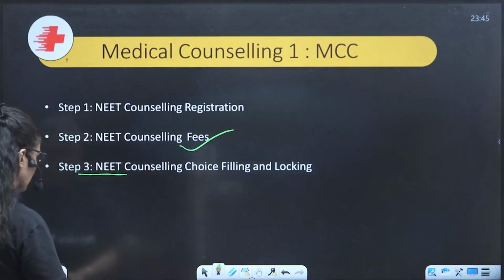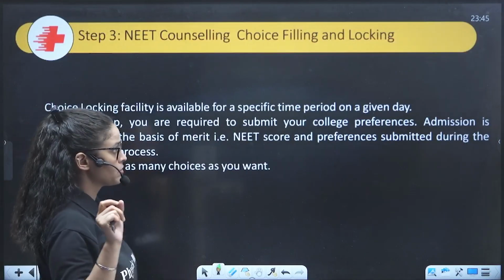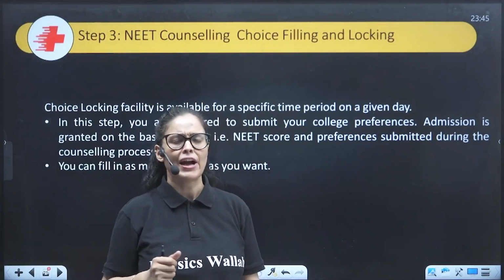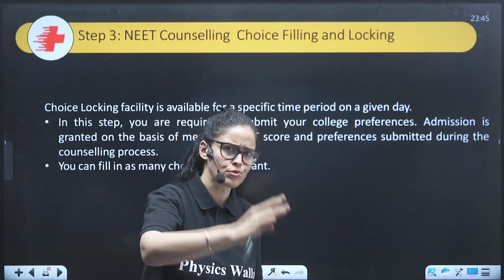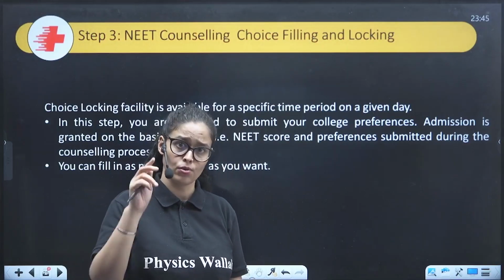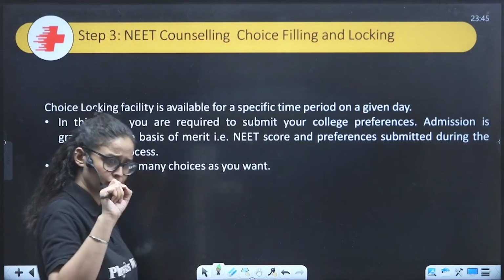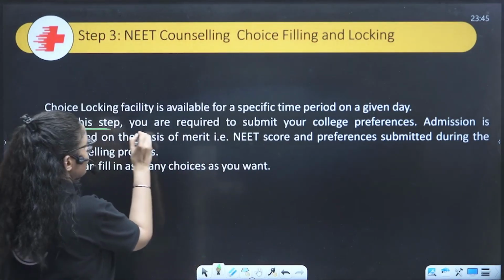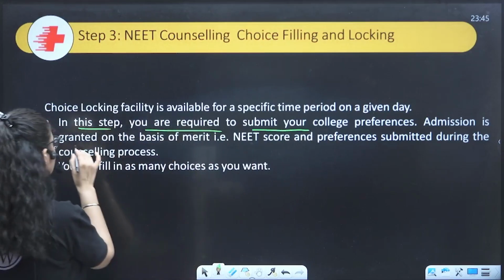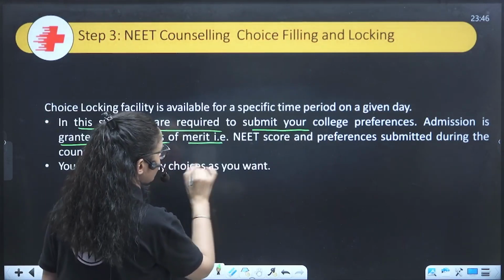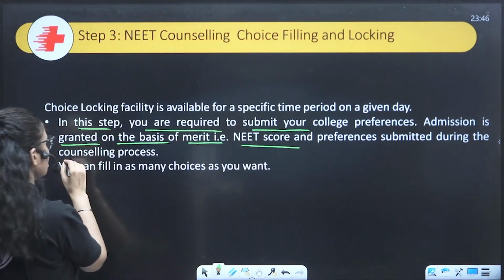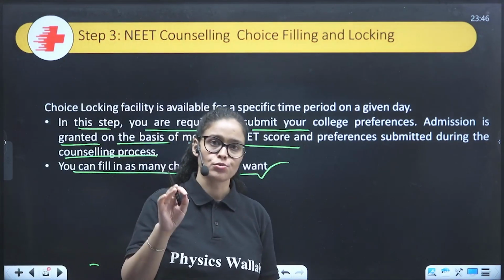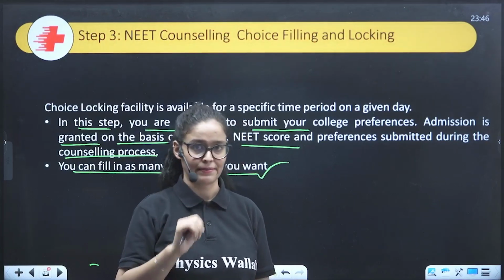Now you have the choice filling and locking. So you have to choose as many colleges as you can. Why be miserly, right? Make sure you are choosing as many colleges as you desire, or where you feel that with these marks you can definitely get the seat, so don't miss those colleges. In this step, you are required to submit your college preferences. Admission is granted on the basis of merit, NEET score, and the preferences submitted during the counseling process, and you can fill in as many choices as you want. So make sure you are choosing all those colleges where you feel you can get admission, right?